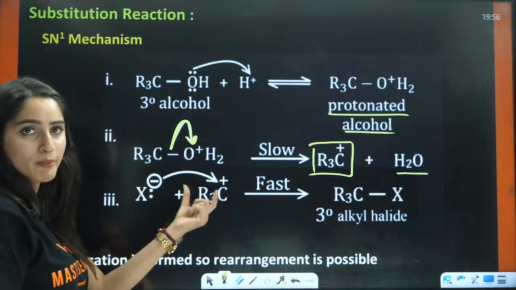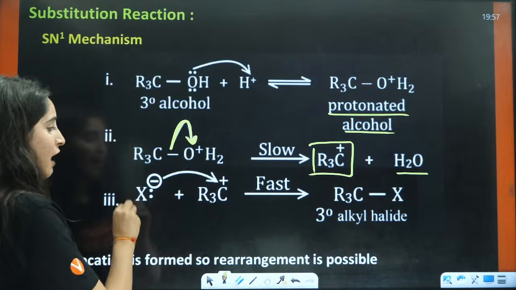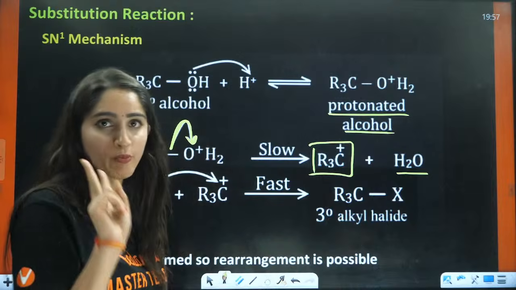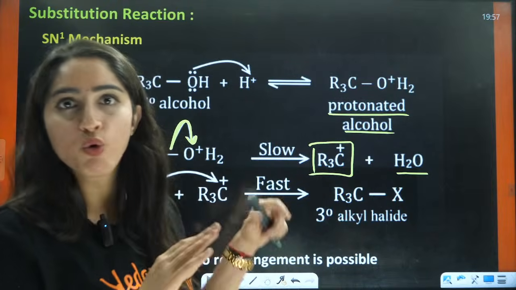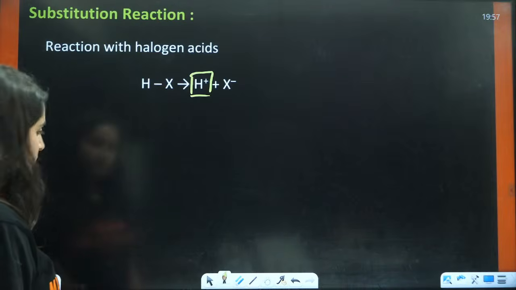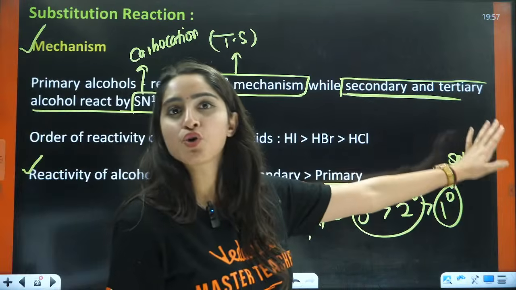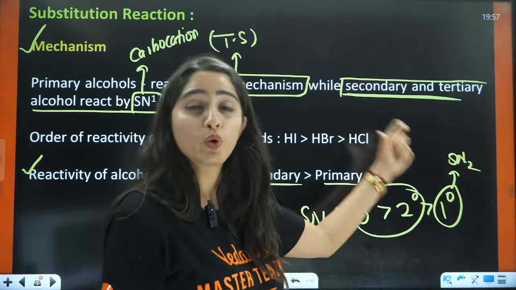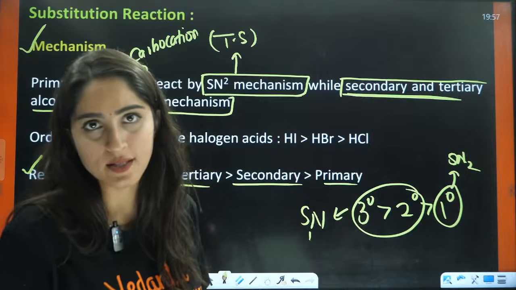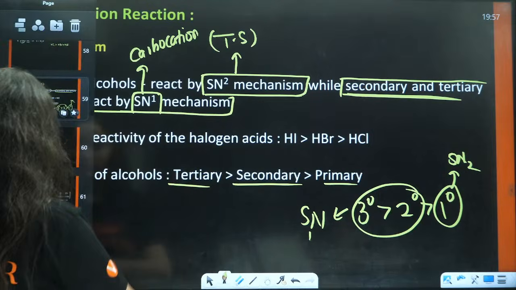After the formation of the carbocation, you will have the addition of X negative, your nucleophile, on it. Basically two mechanisms, SN1 and SN2, both we have discussed, right? What you have to remember is this: 1 degree will react by transition state, but 2 degree and 3 degree will form carbocation, that is by the SN1 mechanism, right? Okay.